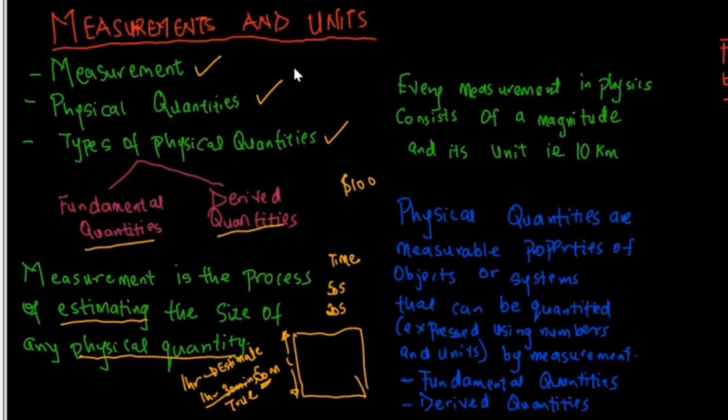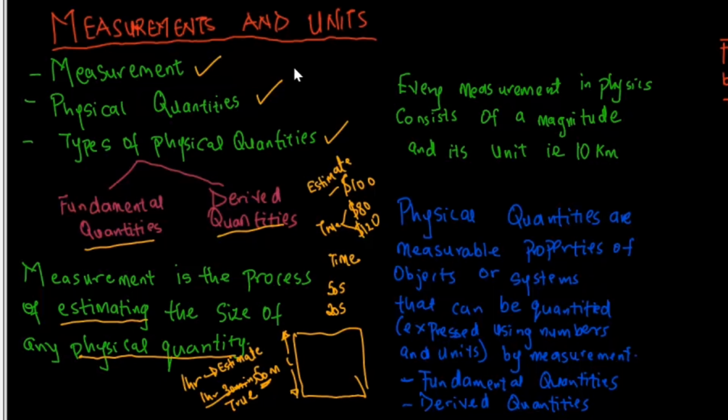But it's very possible that while you are on that trip, you might spend less. You might end up spending $80, or you can end up spending $120. So the money you've spent is the true value, but the value you gave to be close is what we call an estimate value.